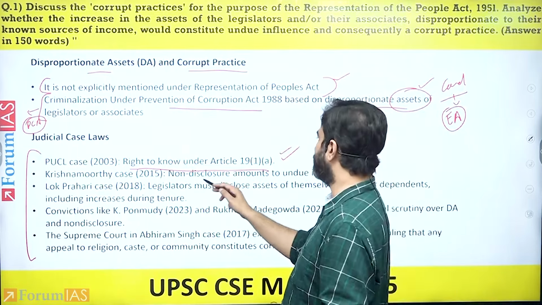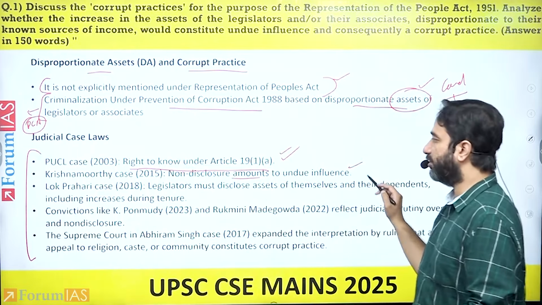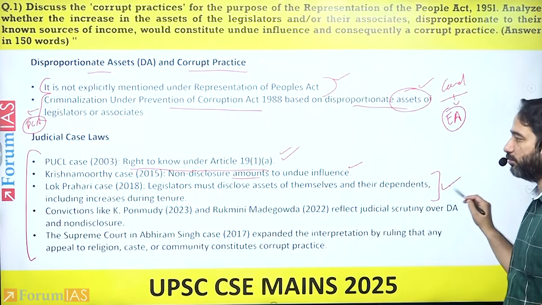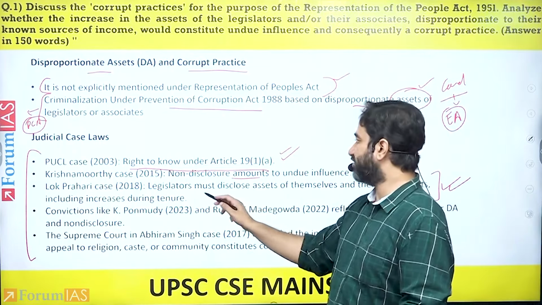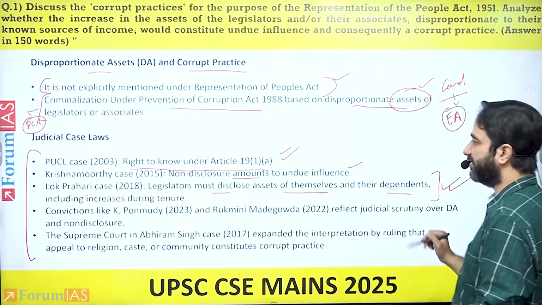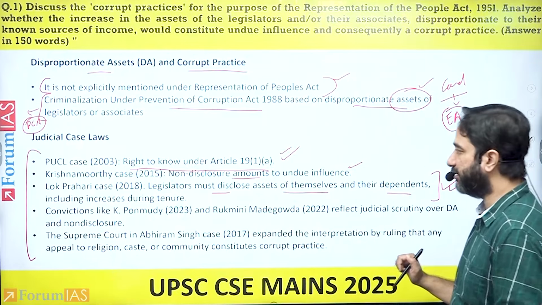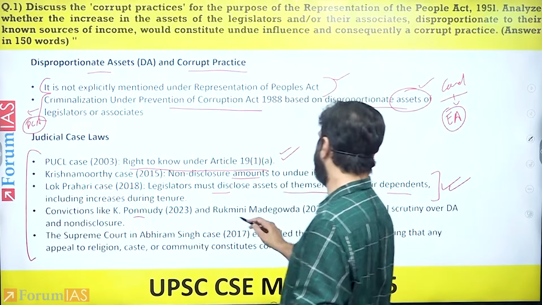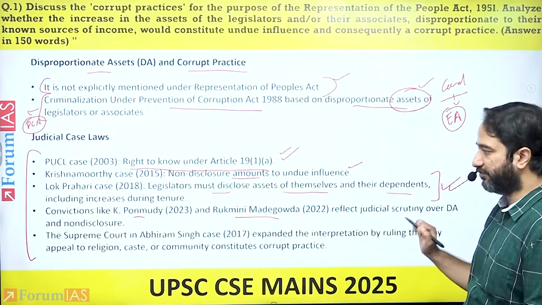Krishnamurthy case has also said non-disclosure amounts to undue influence. Lok Prahari cases, you would need to mention the legislature must disclose assets of themselves and their dependents, including increase during their tenure. There have been convictions on these bases, like the Punamudi and Rukumani case, where you can give the example.